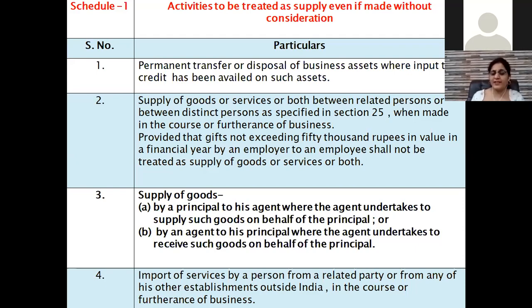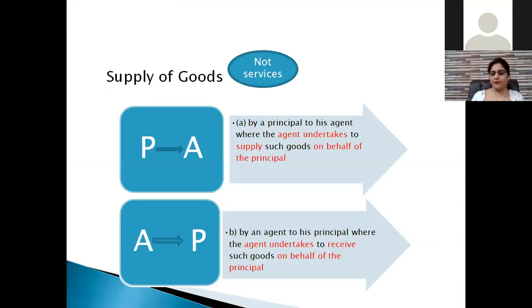And the third and the most important, which I am going to discuss in detail, is supply of goods by a principal to his agent, where the agent undertakes to supply such goods on behalf of the principal, or supply of goods by an agent to his principal, where the agent undertakes to receive such goods on behalf of the principal. So, what point do we get from this?